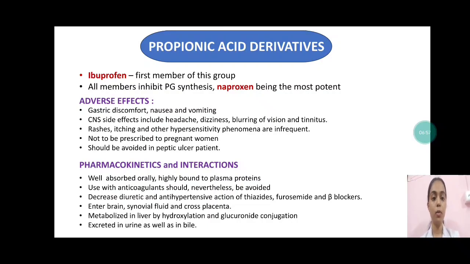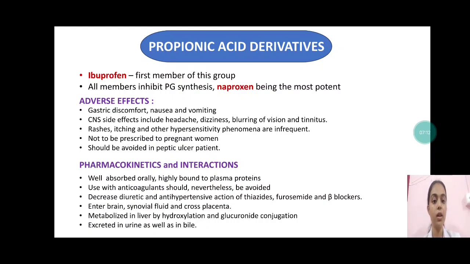Pharmacokinetics: they are absorbed orally and highly bound to plasma proteins. Their use with anticoagulants should nevertheless be avoided. They decrease the diuretic and antihypertensive action of thiazides, furosemide and beta blockers.